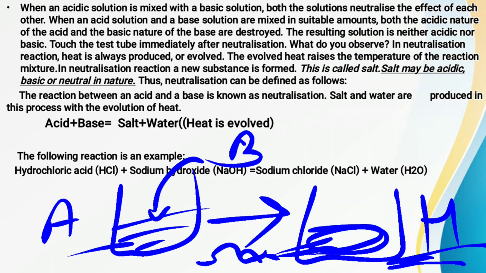And how is that formed? It is formed by the neutralization reaction. Now what is a neutralization reaction? A neutralization reaction is a reaction between an acid and a base to form salt and water, along with some heat that is also evolved. That is called a neutralization reaction.